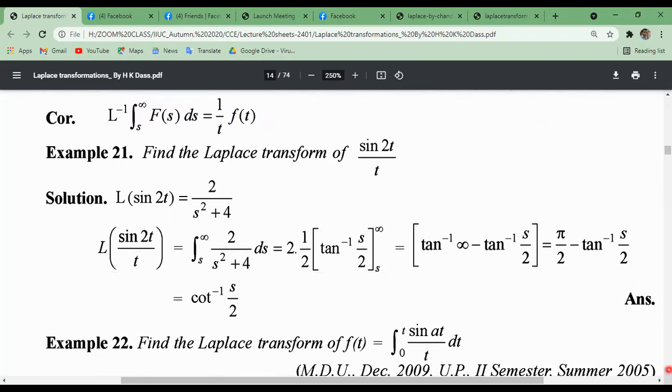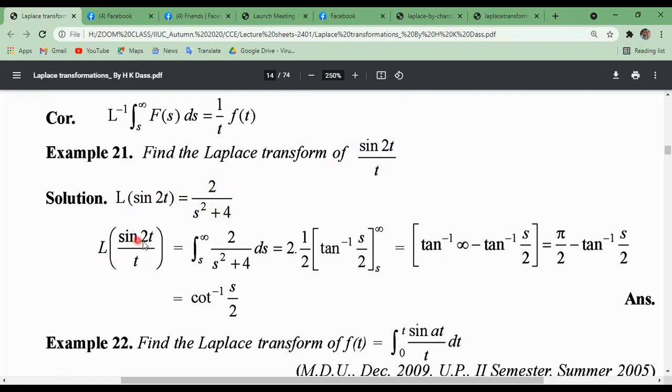Similarly, using this property, we can find the Laplace transform of different functions. For example, sin 2t divided by t, the Laplace transformation of this one. The Laplace transformation of sin 2t equals 2 divided by s square plus 2 square. In our previous lecture, the Laplace transformation of sin at was what? a divided by s square plus a square. Here a equals 2. This is why 2 divided by s square plus 2 square.